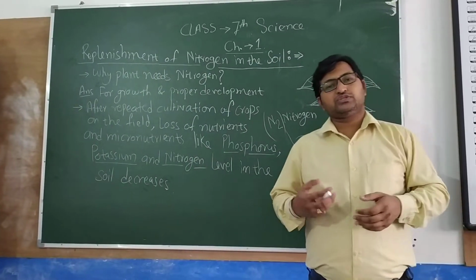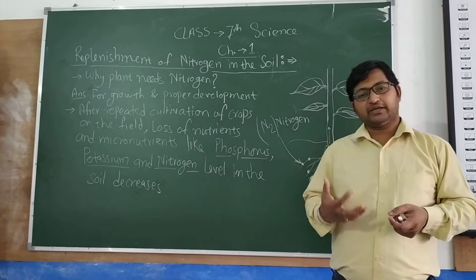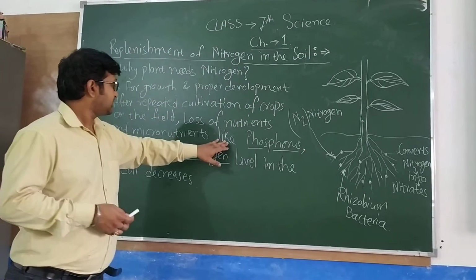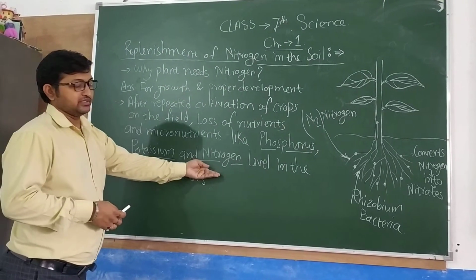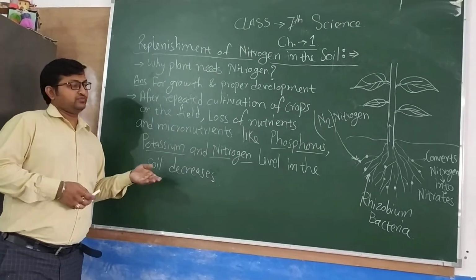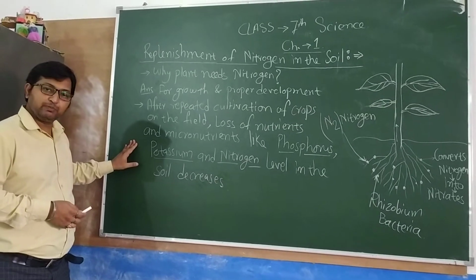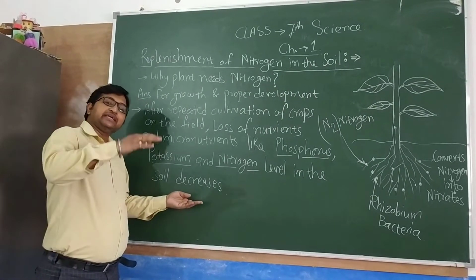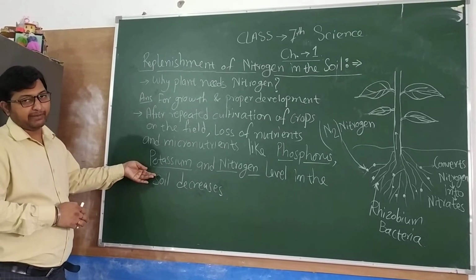There is a utilization of macronutrients like phosphorus, potassium and nitrogen by crop plants, due to which there is a decrease in the level of these macronutrients.